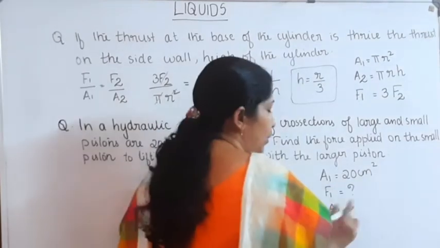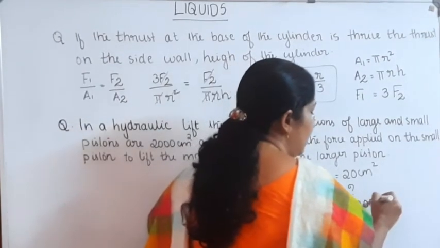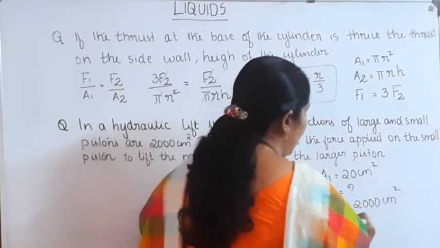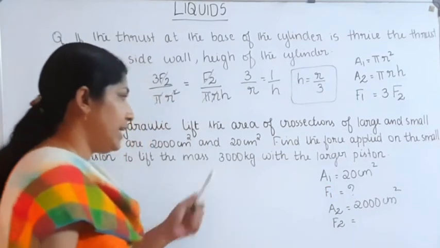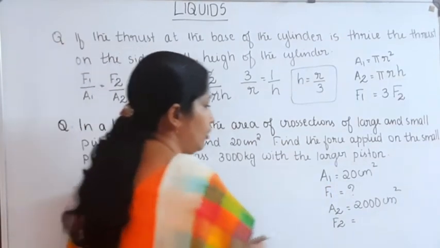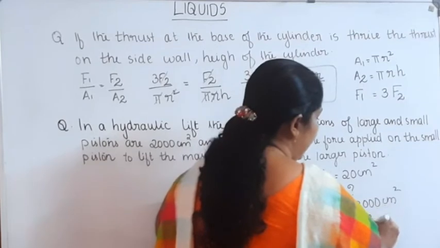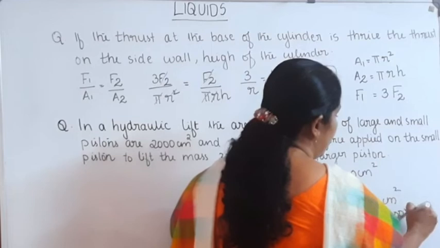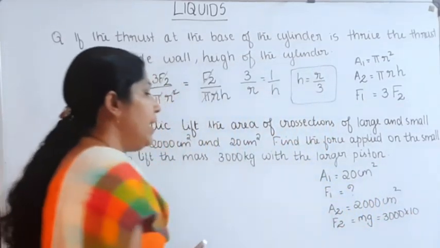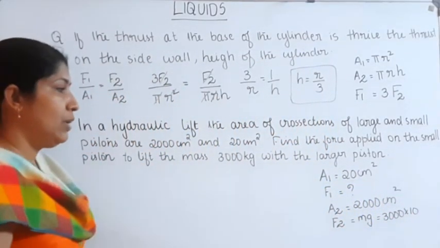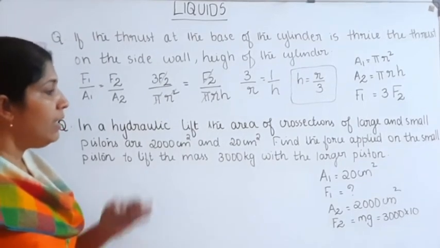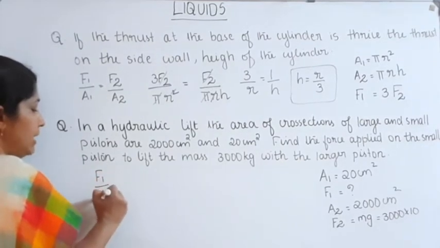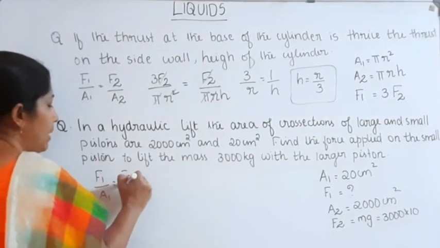Then A2 is equal to 2000 centimeter square. And what about F2? F2 is the force corresponding to 3000 kg. Force is equal to mg, that is 3000 into g, and g is taken as 10. Then F2 is equal to 3000 into 10. Now we can write the equation: F1 divided by A1 is equal to F2 divided by A2.